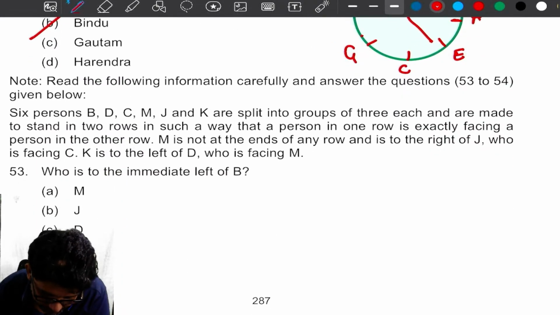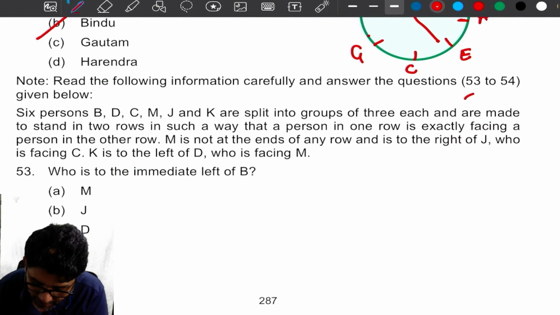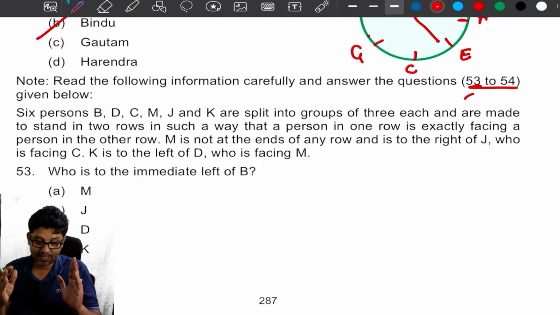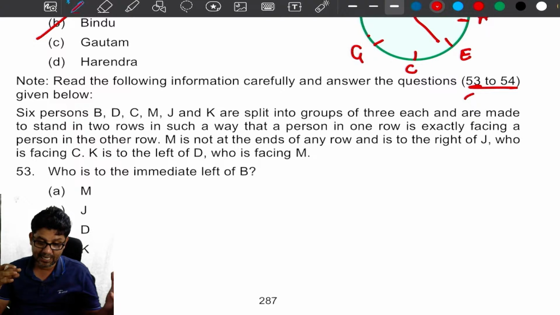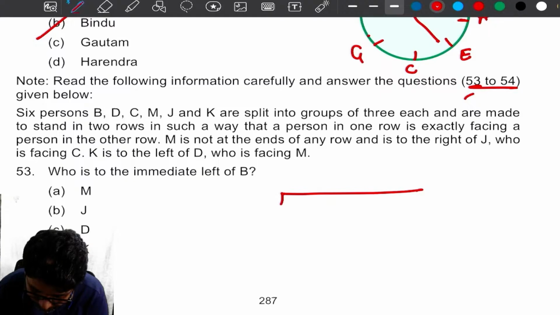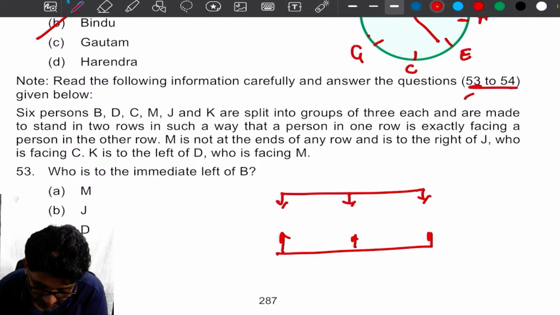Next. Read the following information carefully. Answer 53 and 54. 2 questions and 1 answer. 6 persons B, D, C, M, J and K are split into groups of 3 each and are made to stand in a row in such a way that a person in one row is exactly facing the person in the other row. Okay, that means 3 this way, 3 this way. Now, M is not at the ends of any row and is to the right of J.